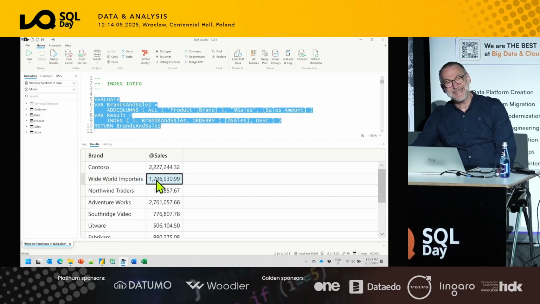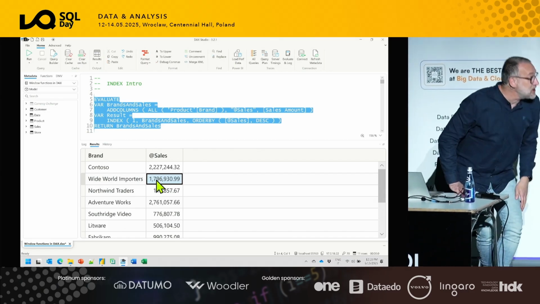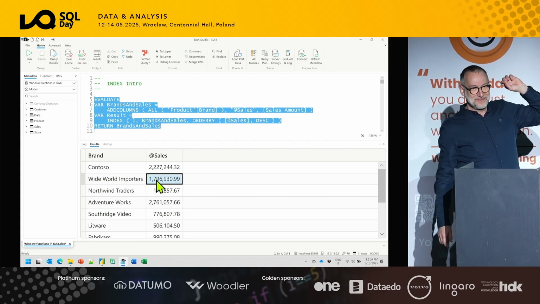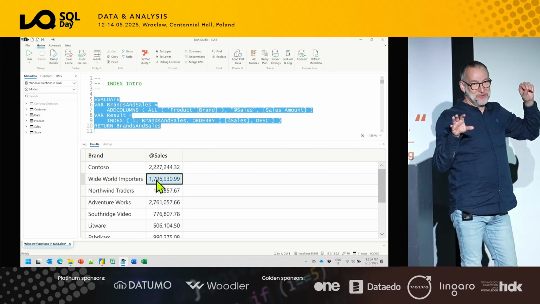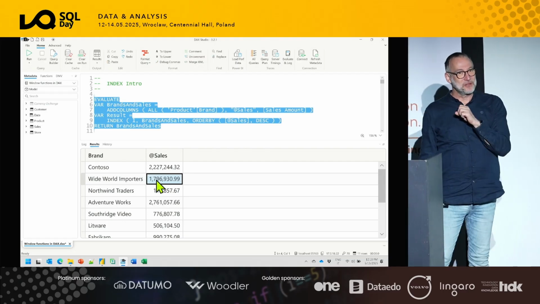What if I'm interested in the second one? How would you obtain, using TOPN or using any other function, the second element out of a table? I'm looking at the people who said TOPN before, because maybe you have a better idea. How would you find the second element of a table?